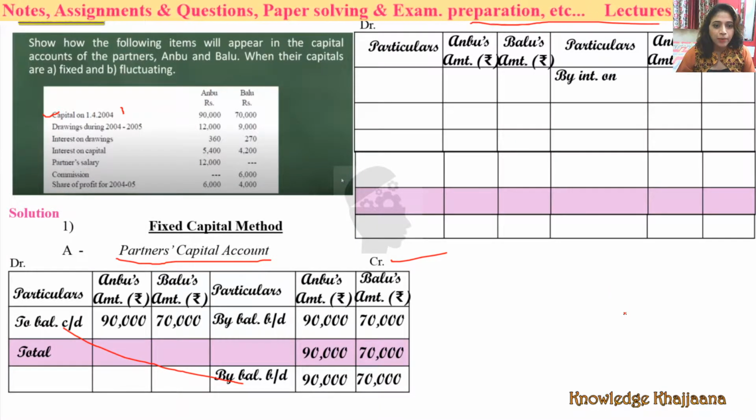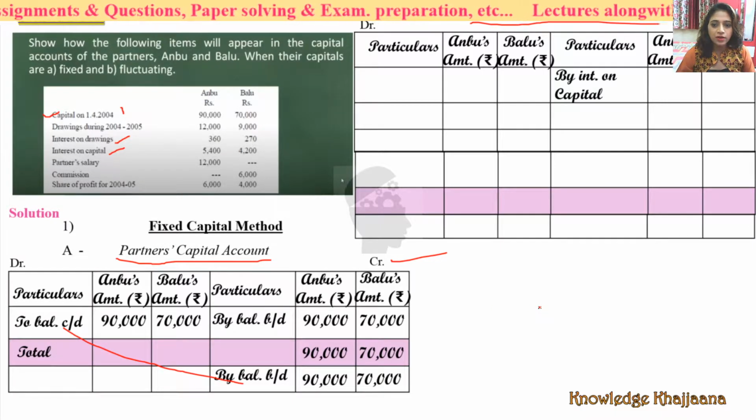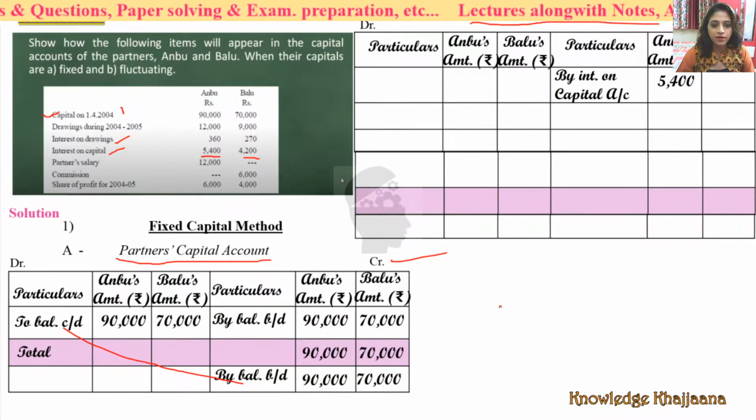See, by what is the first? Interest on drawings. Sorry, interest on capital. Interest on capital account would be the first entry. What is the amount? 5,400 and 4,200. 5,400 for Anbu and 4,200 for Baru.